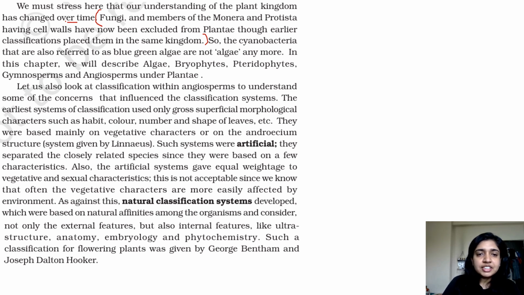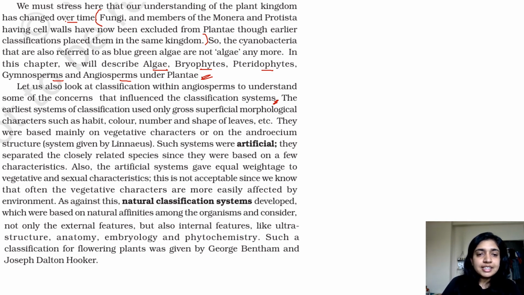In this chapter, we will describe what is algae, bryophyte, pteridophyte, gymnosperm, angiosperm under plantae. Okay, so let us look at classification within angiosperm to understand some of the concerns that influence the classification system. So basically what actually comes under your plant kingdom are algae, bryophyte, pteridophyte, gymnosperm and angiosperm. Mostly the questions that come revolve around the reproduction cycle and some examples.